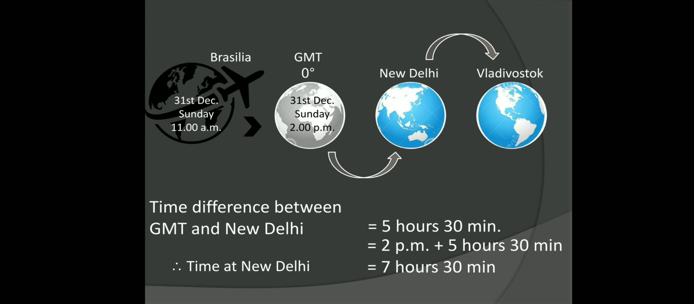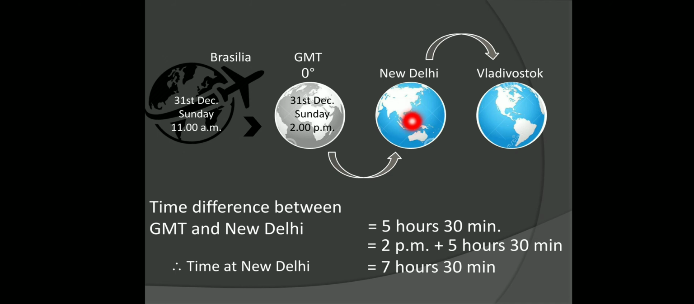Now see the time difference between GMT and New Delhi. Now here at GMT we know the timing was 2 p.m. Now from GMT we have to calculate for New Delhi. So here the calculation is shown below. See here, GMT and New Delhi have a difference of 5 hours 30 minutes, as I told you.